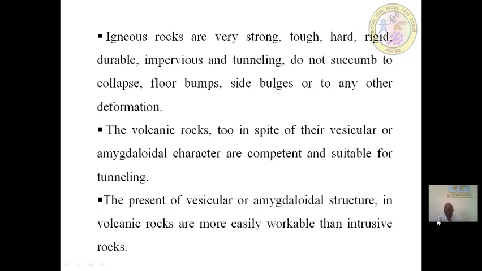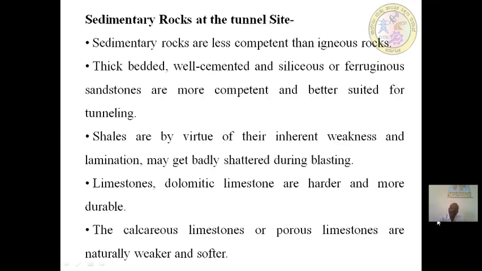The volcanic rocks, too, in spite of their vesicular or amygdaloidal character, are competent and suitable for tunneling. Volcanic rocks with vesicular or amygdaloidal structures are more easily workable than intrusive rocks.